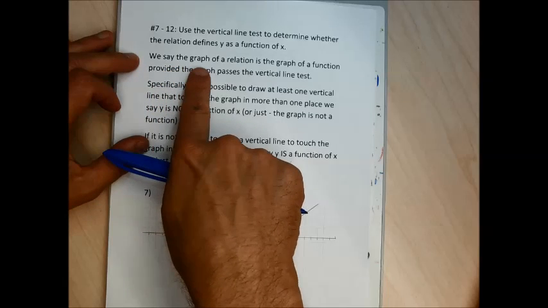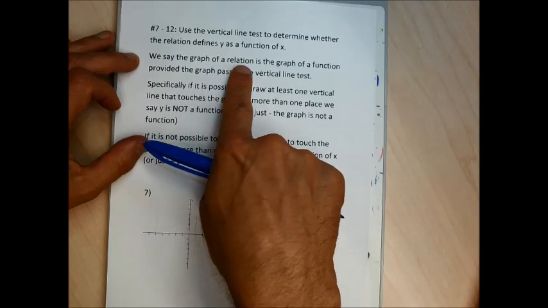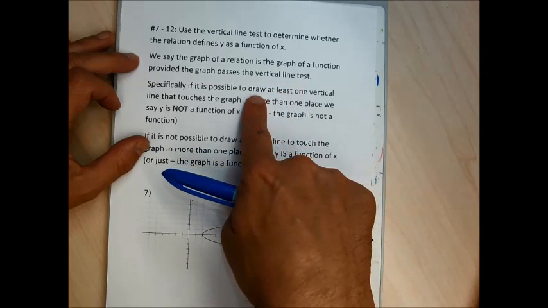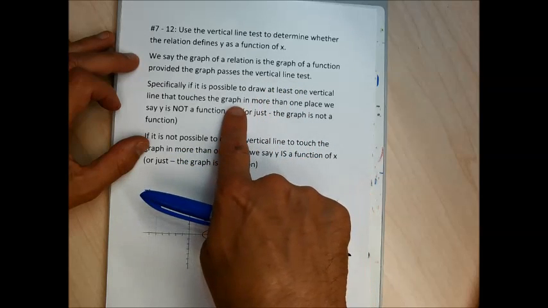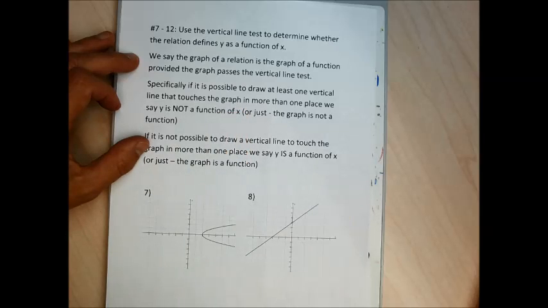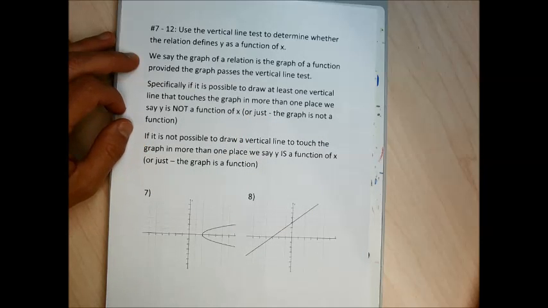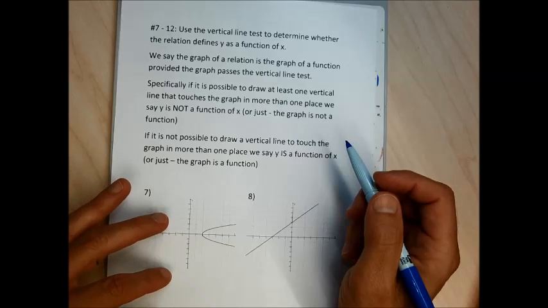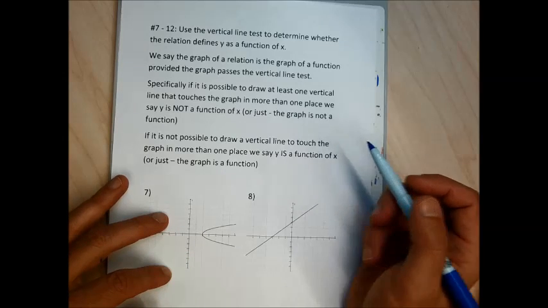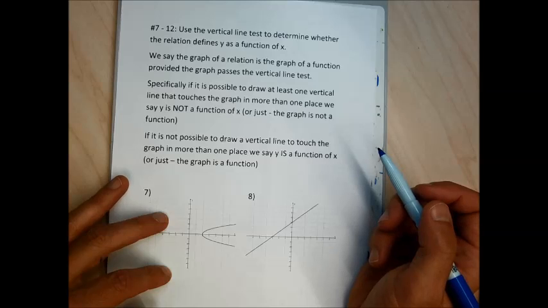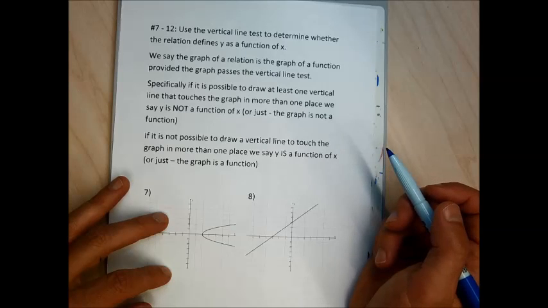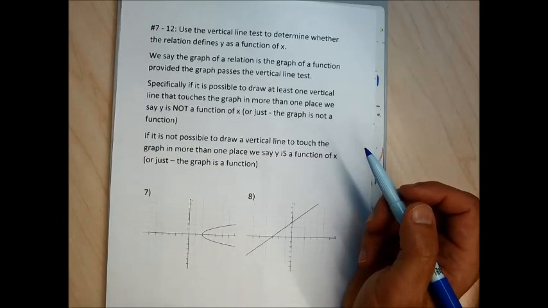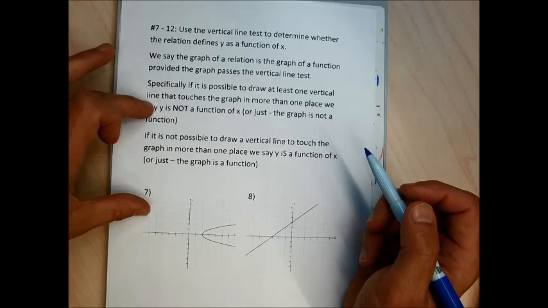We say the graph of relation is the graph of a function provided it passes the vertical line test, meaning it's not possible to draw a vertical line that touches the graph in more than one place. So the vertical line test basically says if you can draw a vertical line that touches the graph in more than one place, then it's not a function. If it's impossible to draw a vertical line to touch the graph in more than one place, it is a function. So for each of the problems between 7 and 12, our answer is either going to be this is a function or this isn't a function.